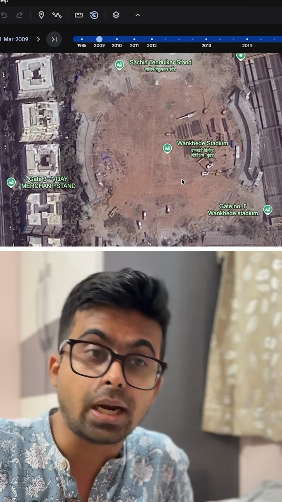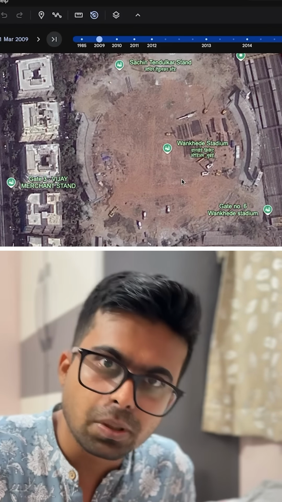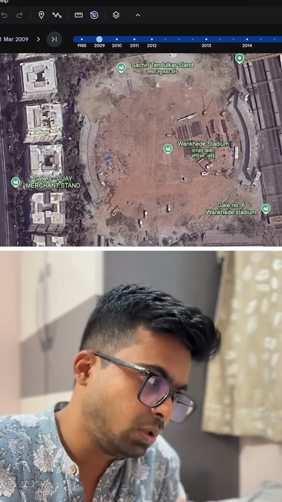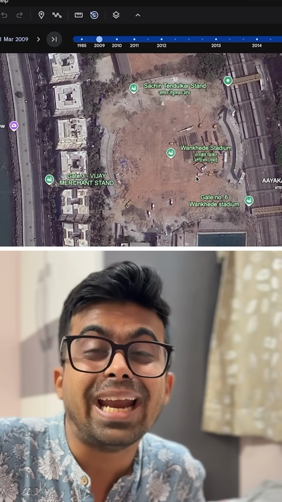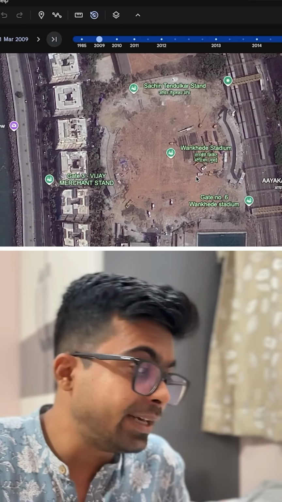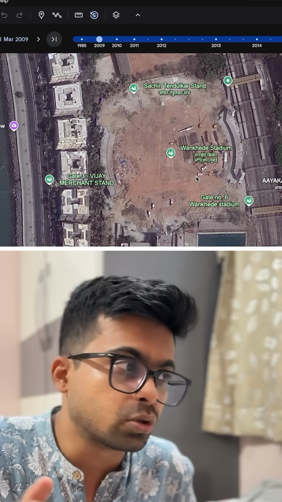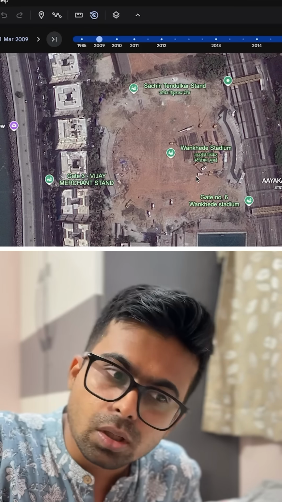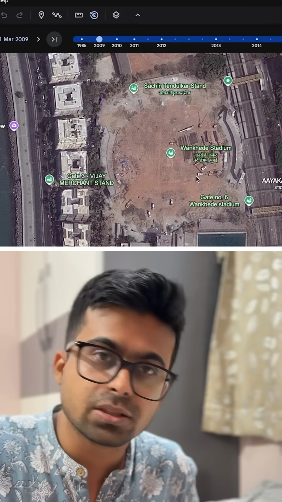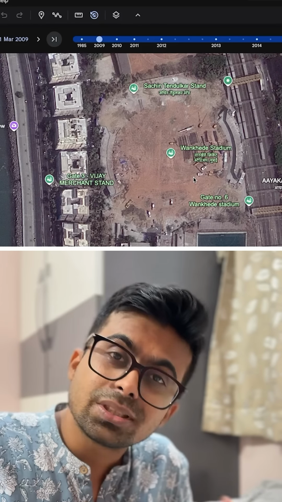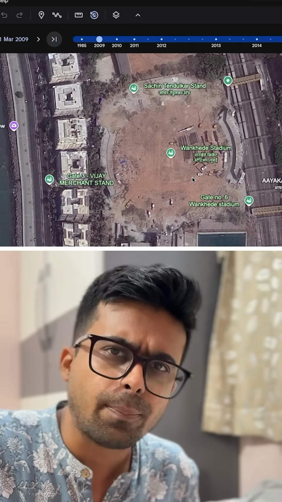Now some people would say, yo bro, Wankhede Stadium was being built at that time. The answer is no. The Wankhede Stadium opened in 1974 and it also hosted World Cups in that period. The 1987 World Cup and the 1996 World Cup, a few matches in those World Cups were hosted at the Wankhede Stadium. So what happened here?